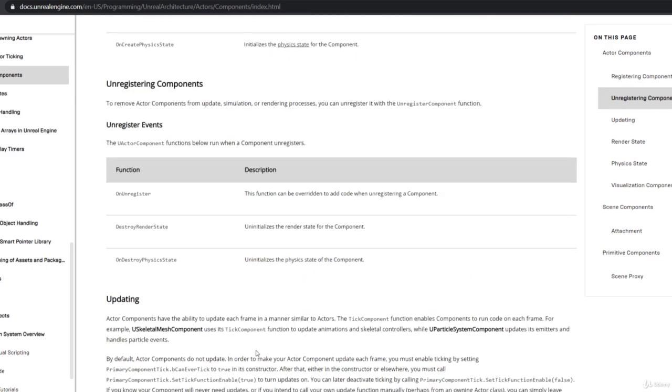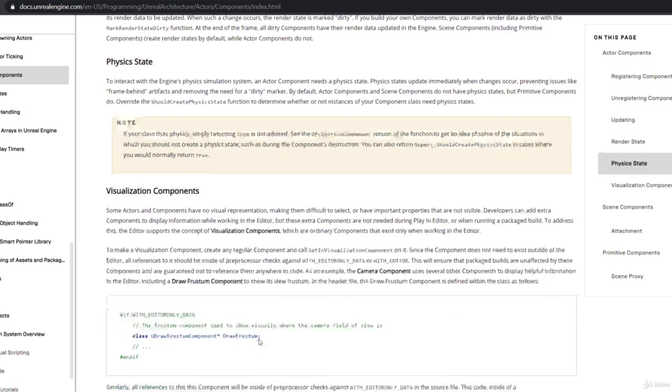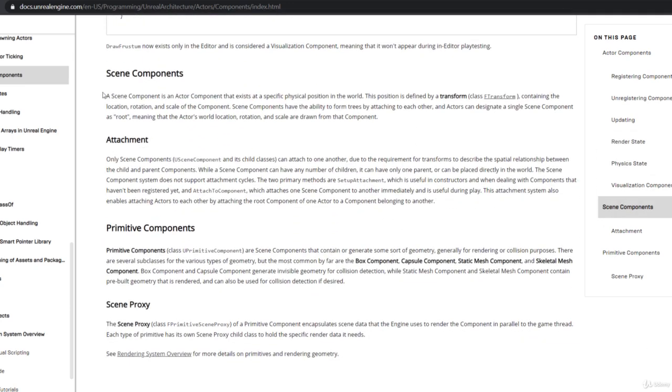Okay. If you scroll down, you have even more detailed explanations of what's going on. Scene component is an actor component that exists in a specific physical position in the world, defined by a transform. Okay, the position is defined by transform, and a transform you might think of as XYZ, but actually a transform consists of three things: location, rotation, and scale.